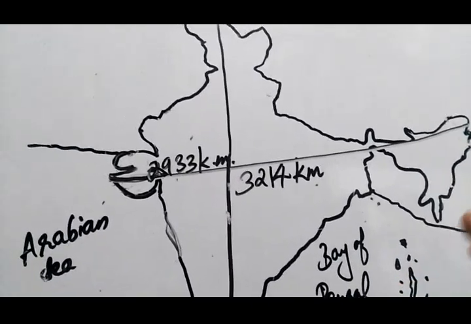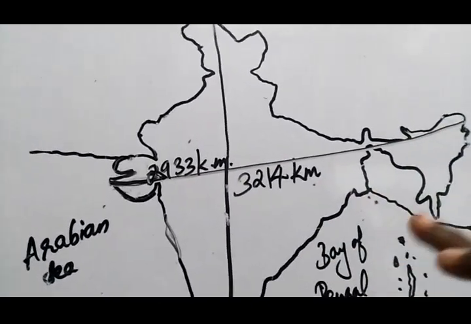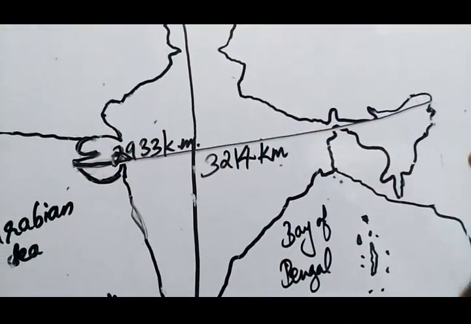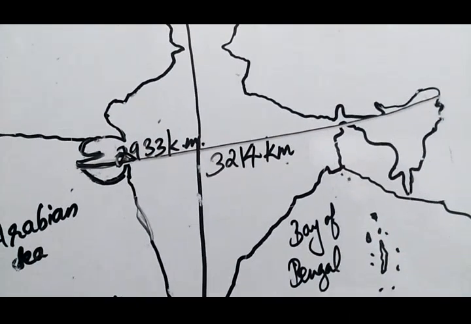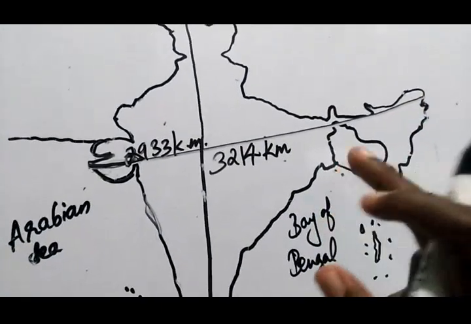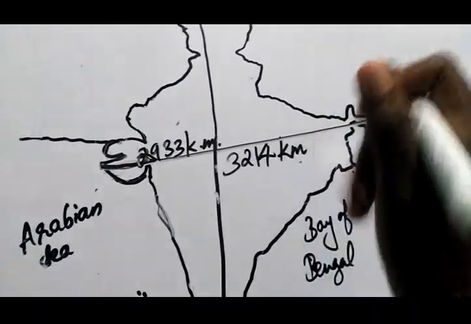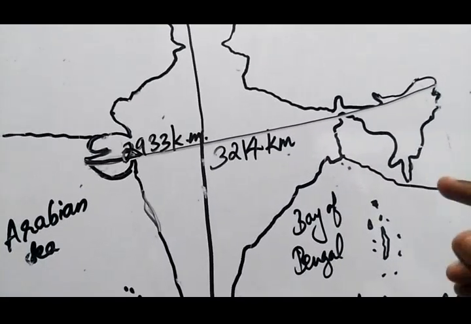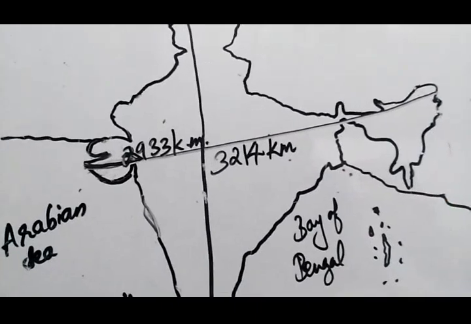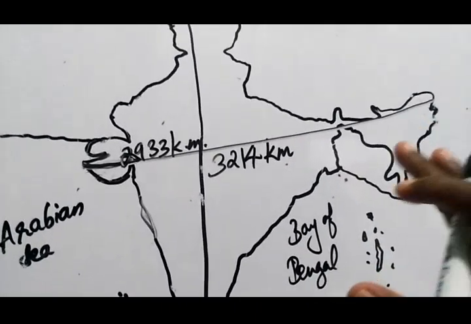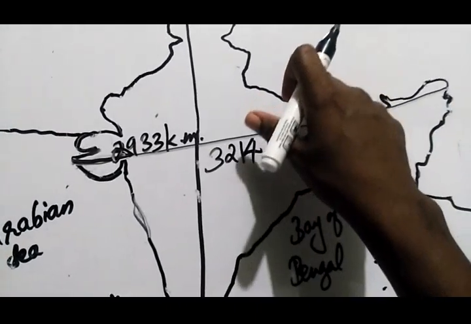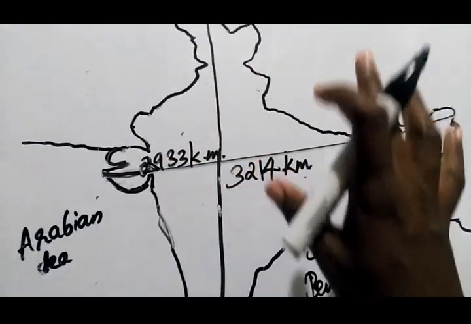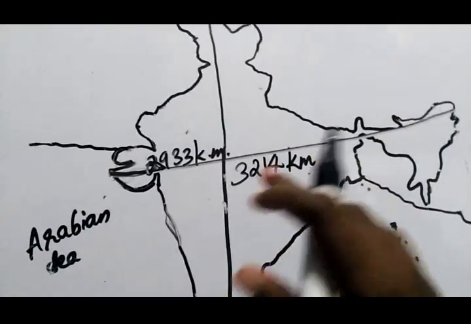You have to do it either on an A4 sheet of paper, or if you have a large book, in that you can draw. Whatever, you have to keep a notebook for this geography, because in future topics I will be giving you some questions. You should find out its answers and you have to write. So it is better that you keep a notebook. And if you do this assignment on an A4 sheet of paper, it will be better.